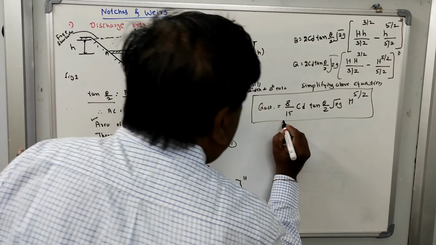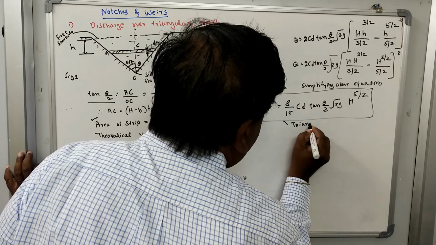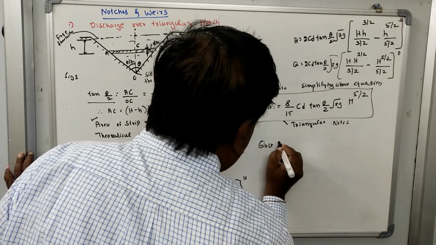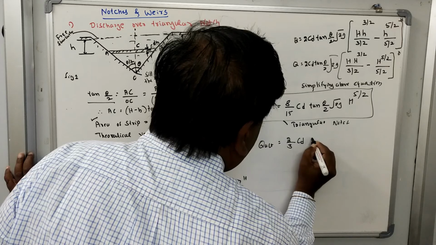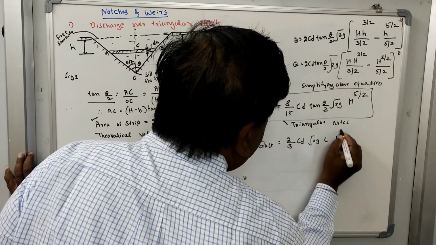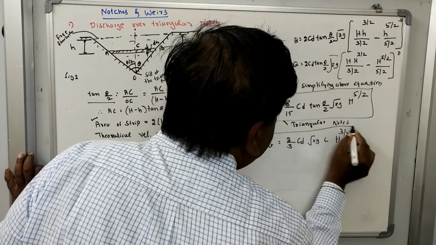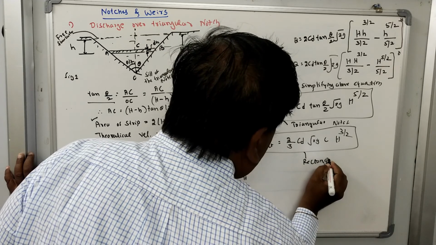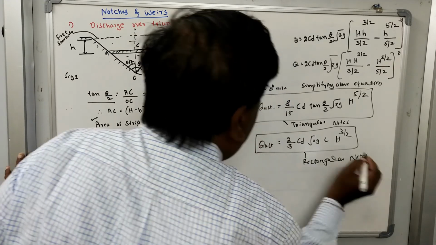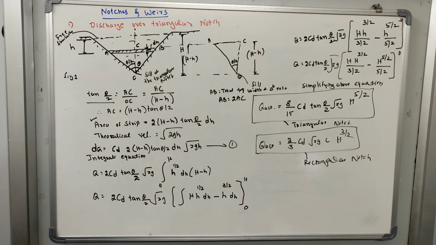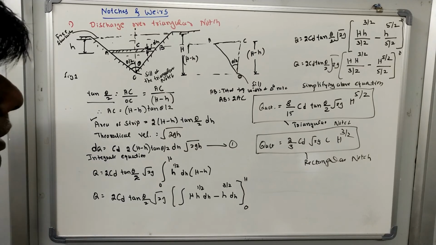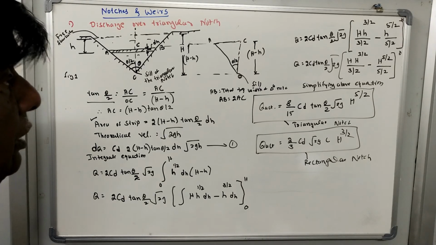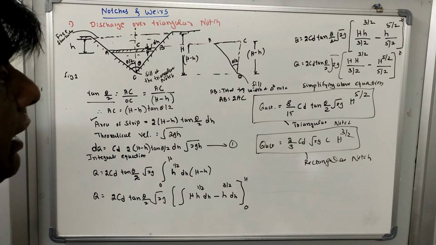This is the actual discharge through the triangular notch, and Q actual is equal to 2 by 3 CD root 2g L H raised to 3 by 2. This is the mathematical expression for the rectangular notch. Please go through these two mathematical derivations to know the actual discharge through the triangular notch and through the rectangular notch.